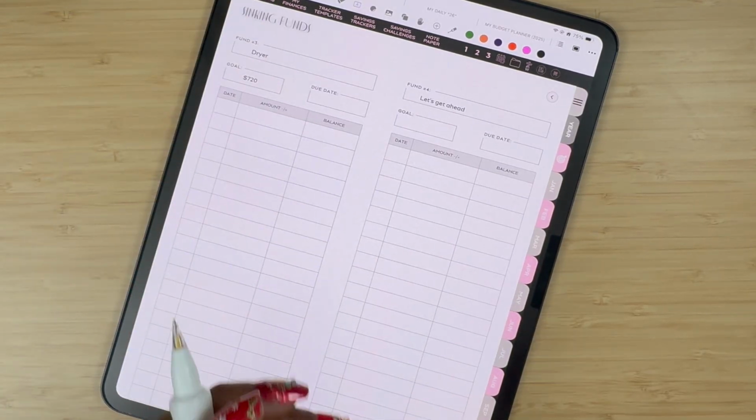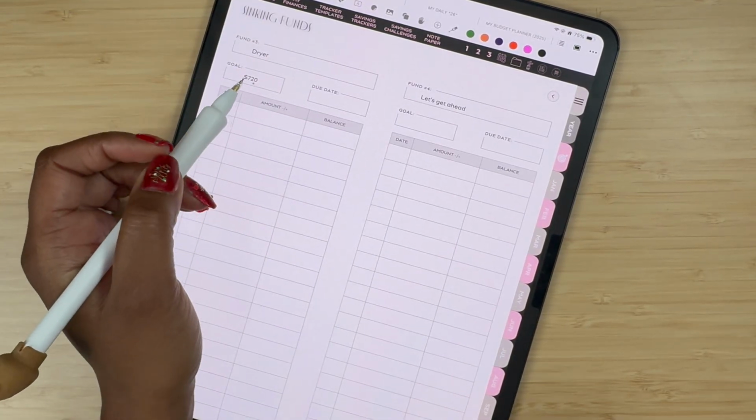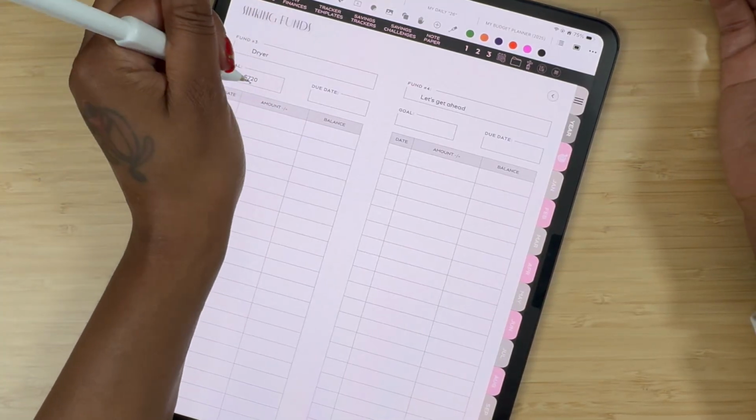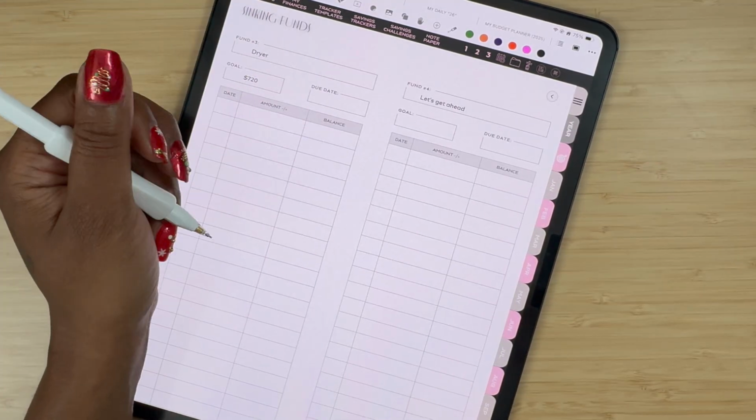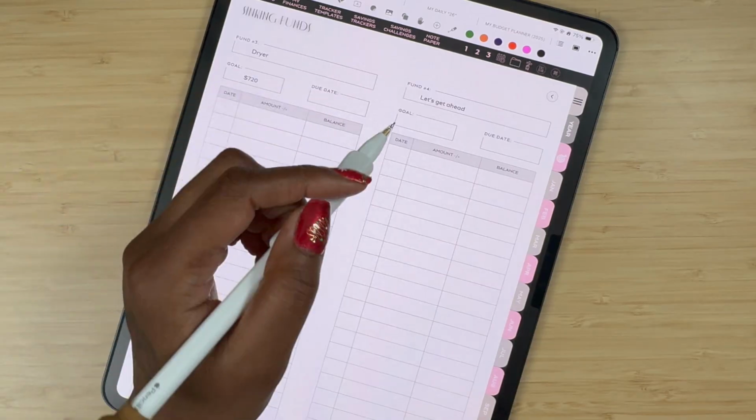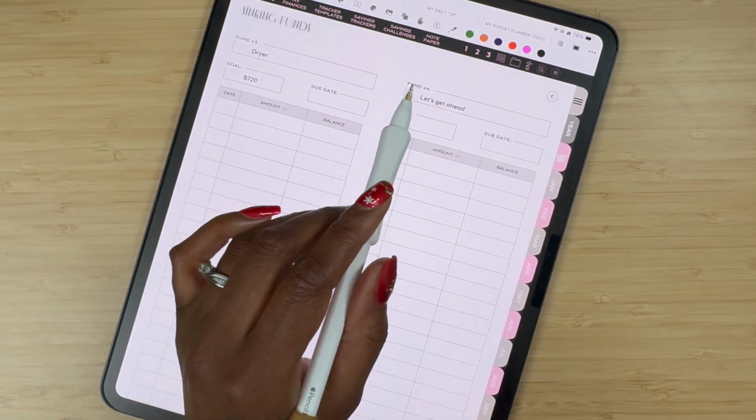All right. And like I said, this needs to get done sooner than later, honestly, because I can't go without a dryer. I can't do the laundromat. We're going to have to take it back to the 90s and get a clothesline. So let's see. And then Let's Get Ahead.